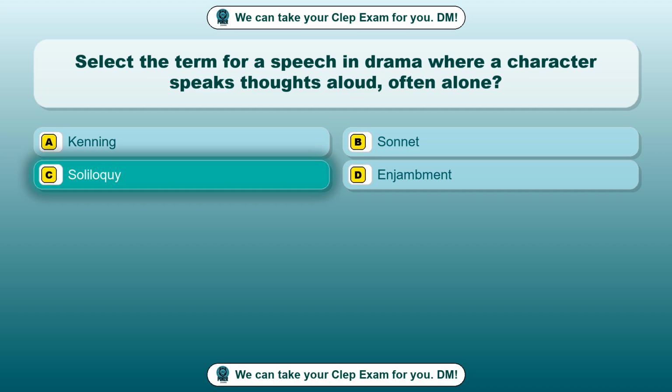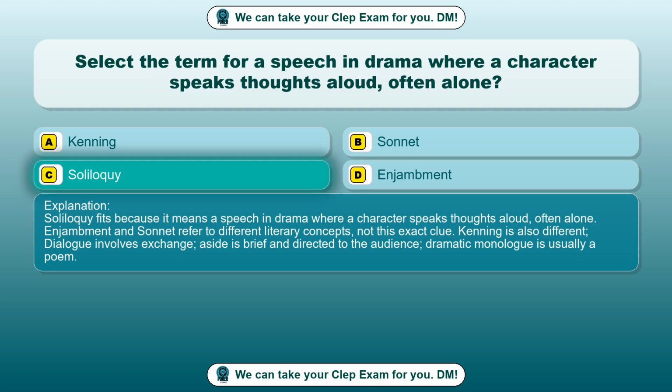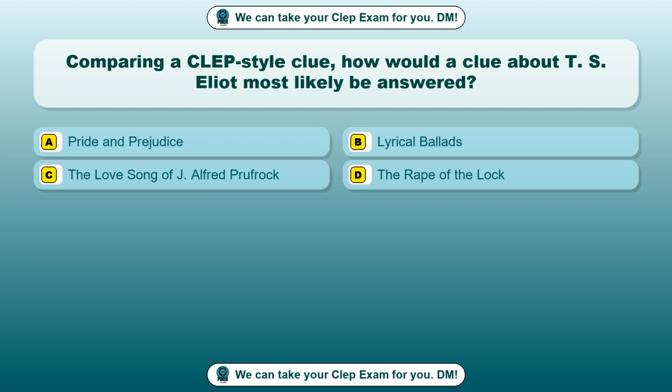Soliloquy. Soliloquy fits because it means a speech in drama where a character speaks thoughts aloud, often alone. Enjambment and sonnet refer to different literary concepts, not this exact clue. Kenning is also different. Dialogue involves exchange, aside is brief and directed to the audience, dramatic monologue is usually a poem.